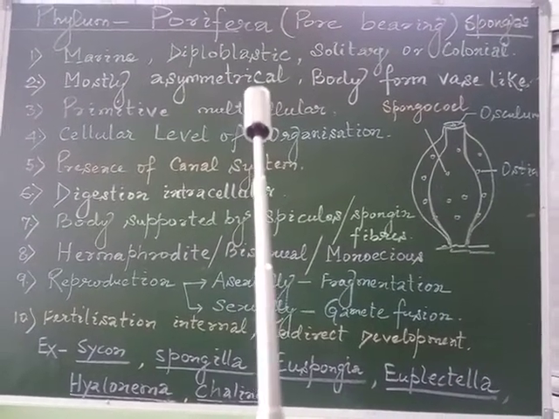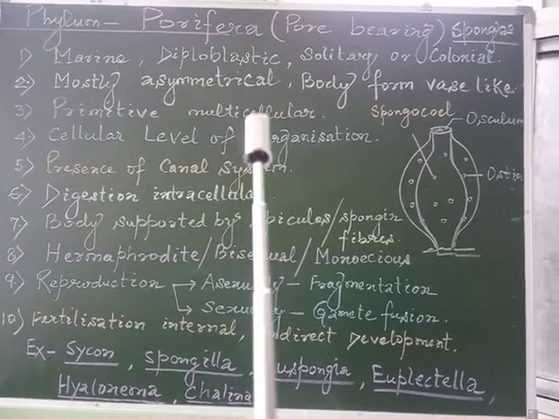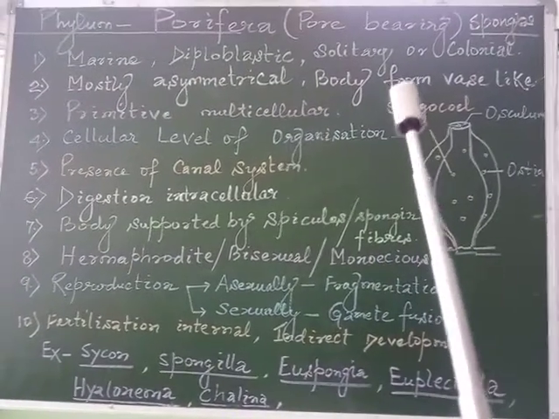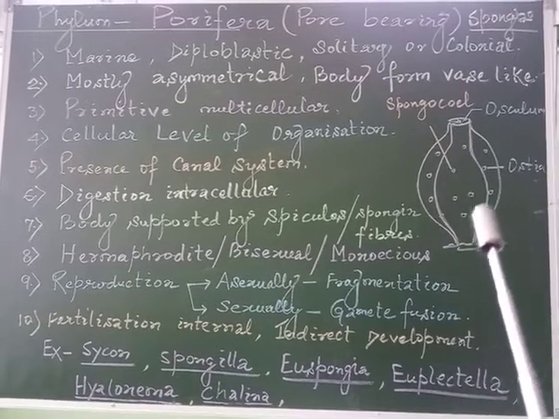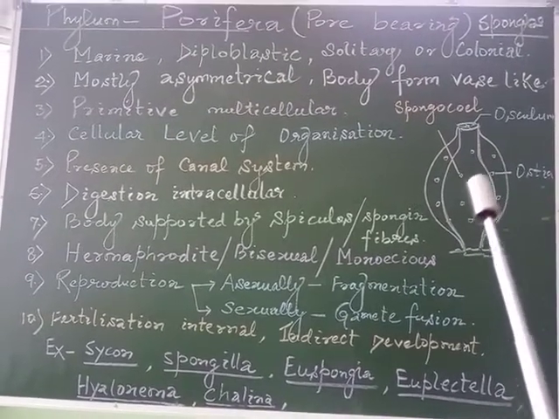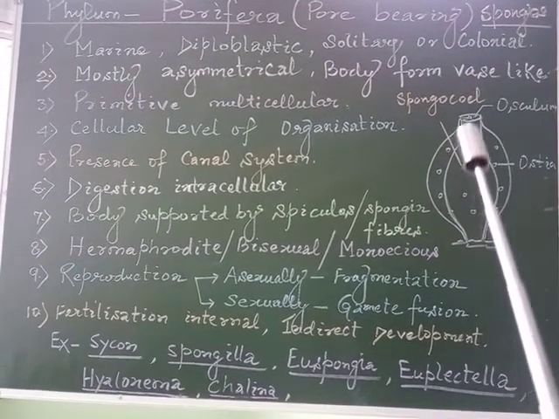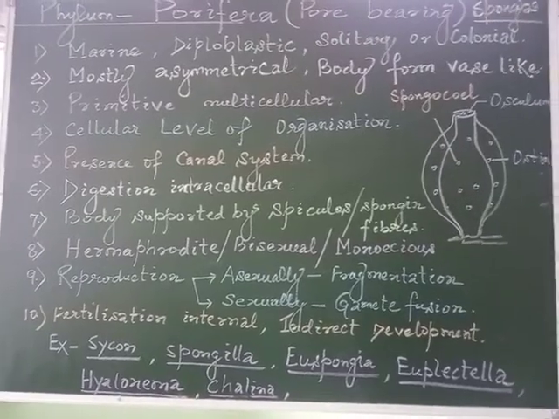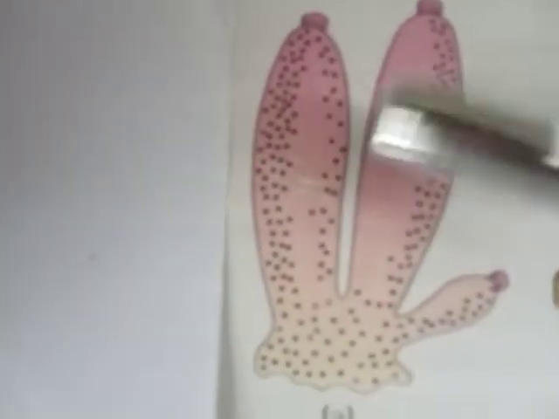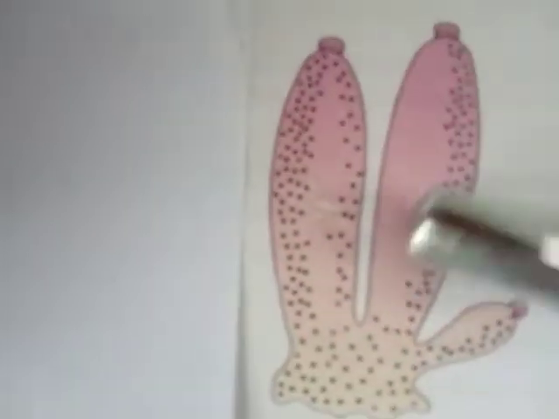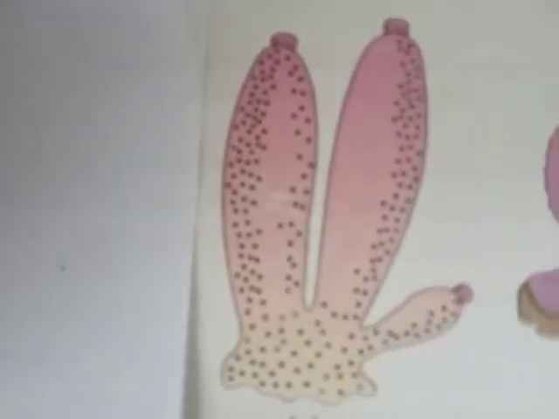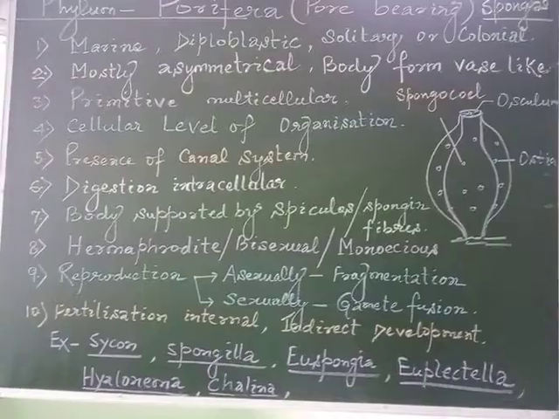So they are mostly asymmetrical, and the body mostly forms a vase-like structure. For example, this member also forms a vase-like structure, just like a flower pot. We may observe the common member Scypha, which also looks like a flower vase.